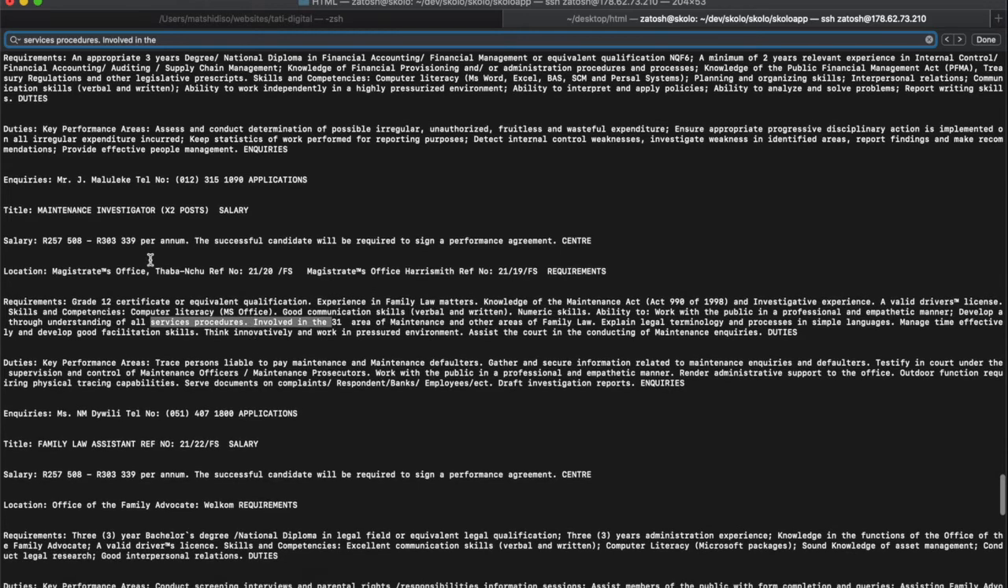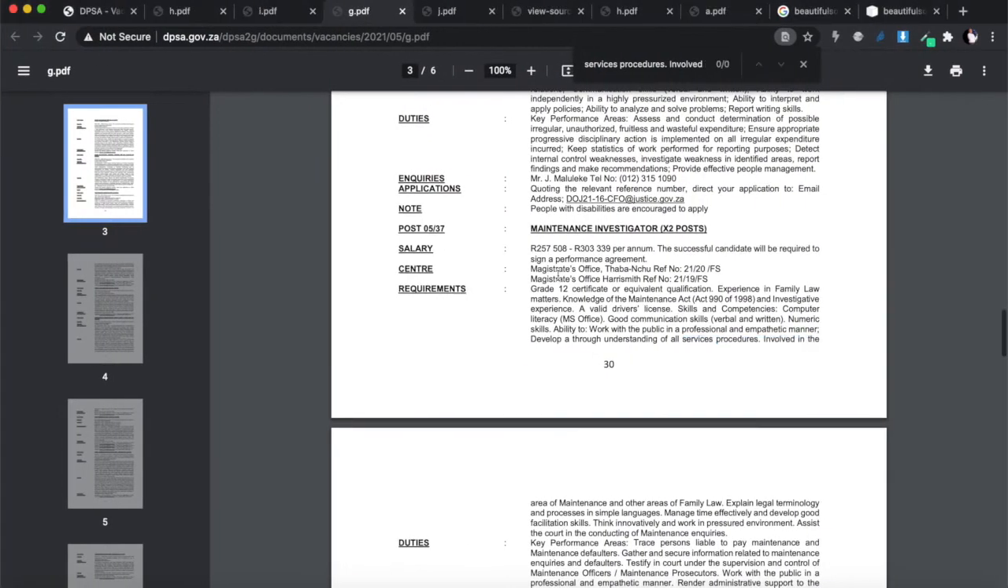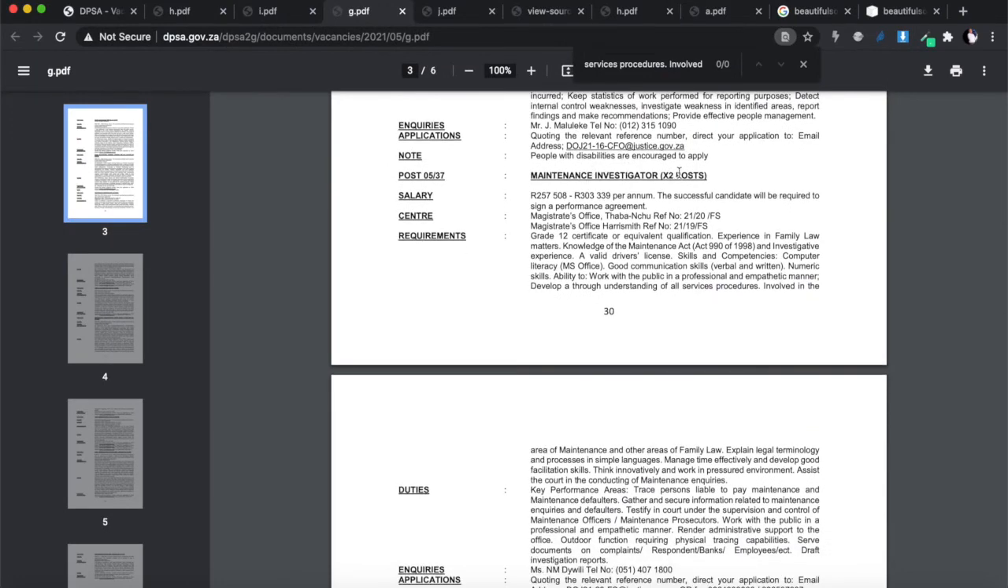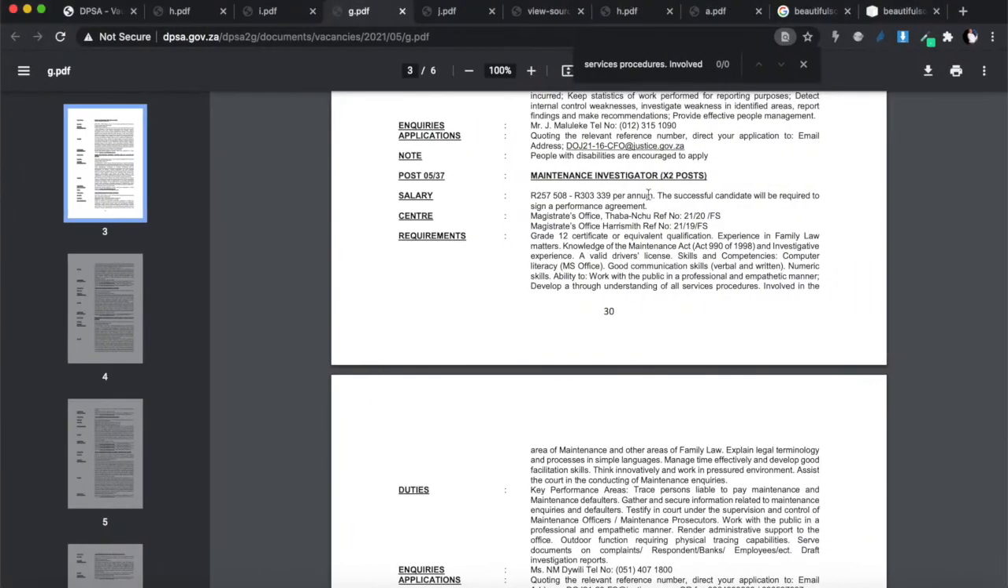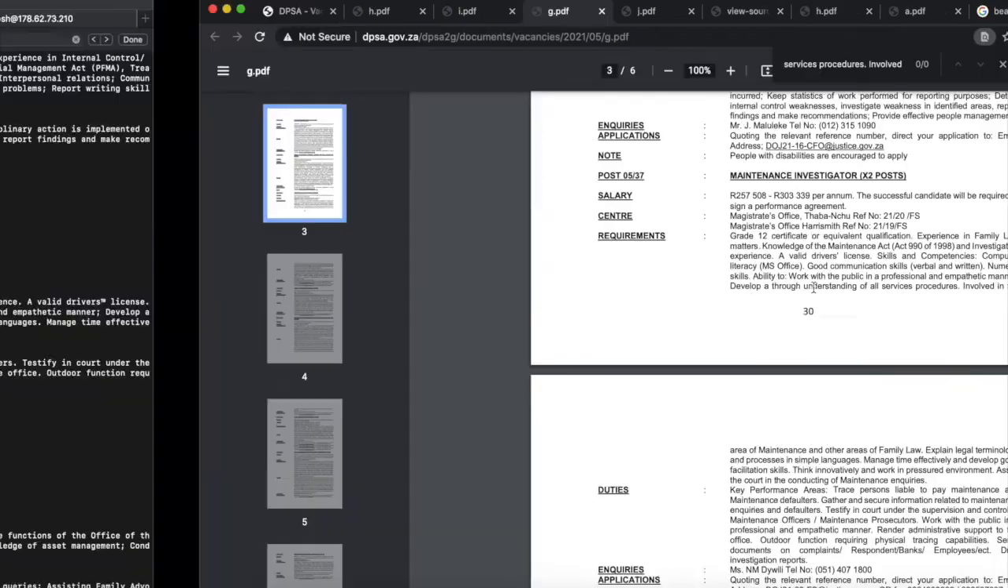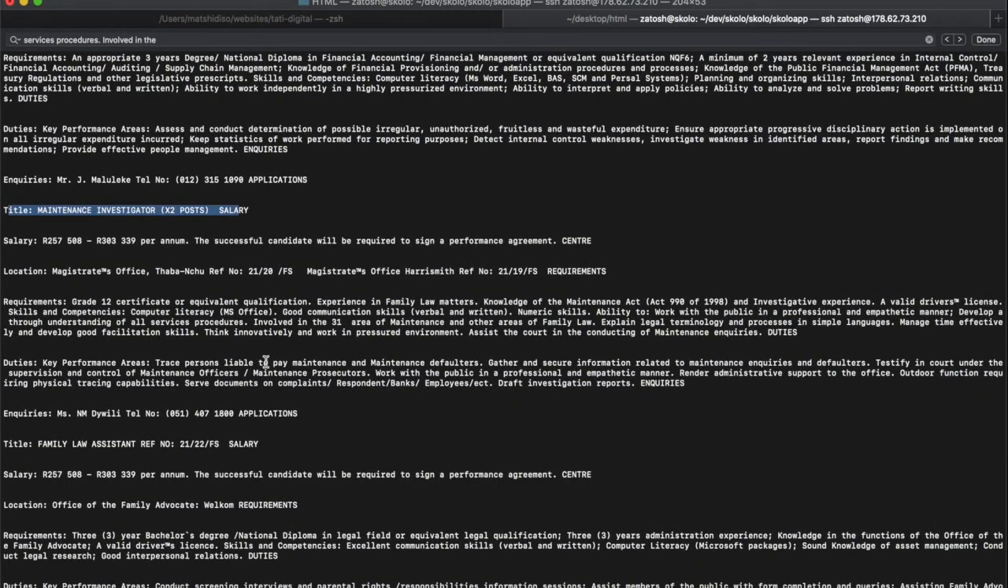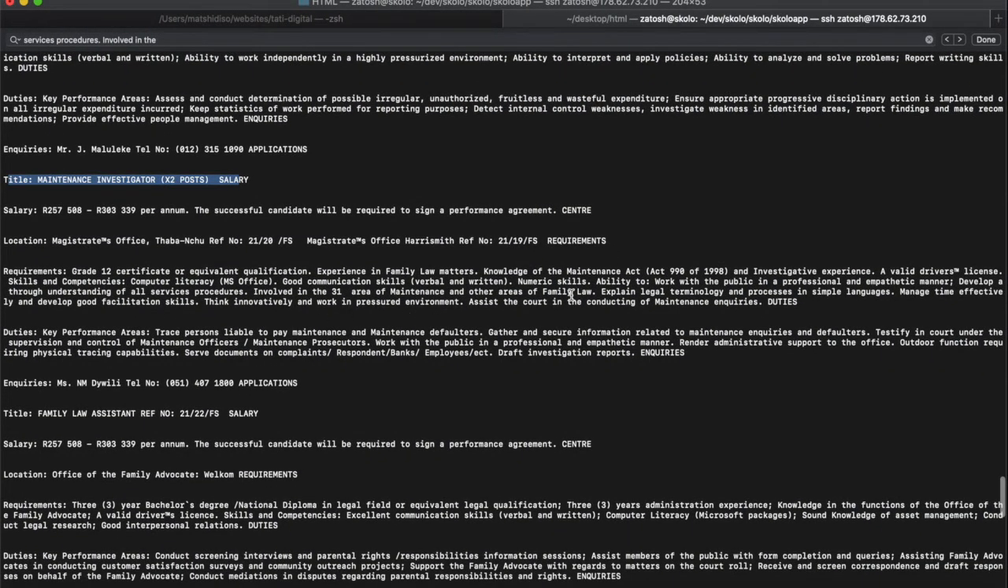Okay. So this job that was title maintenance investigator X2 post salary, which was this one over here, investigator X2 posts. All right. The salary was 257,303. All right. In the center. And this was split by the involved in there. Okay. It was split there. All right. It was split over there. Involved in there. Where is it? I've now removed it. And the requirements were split in, well, it was the duties that were split into, and